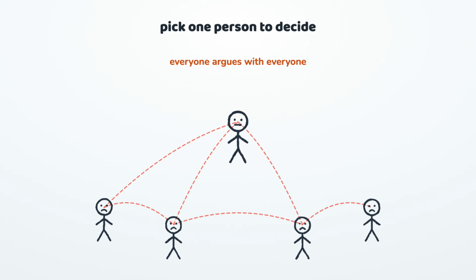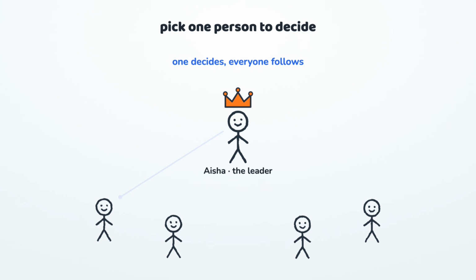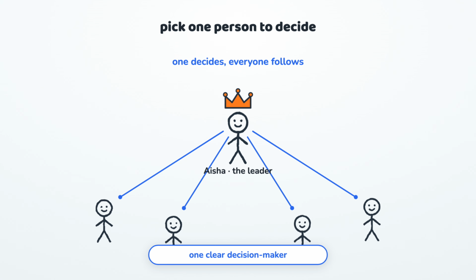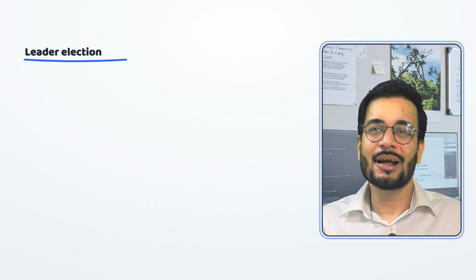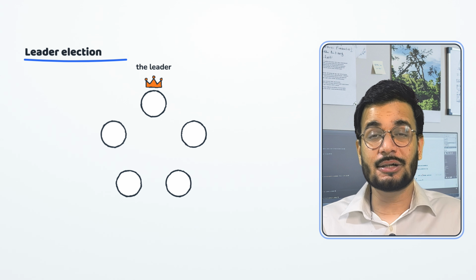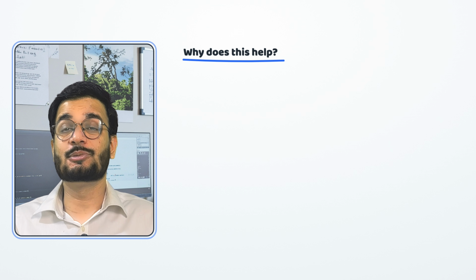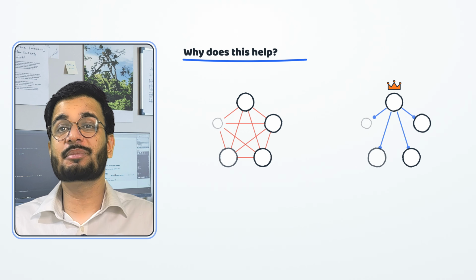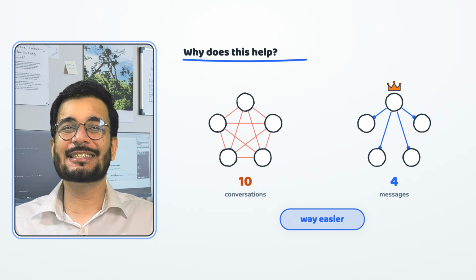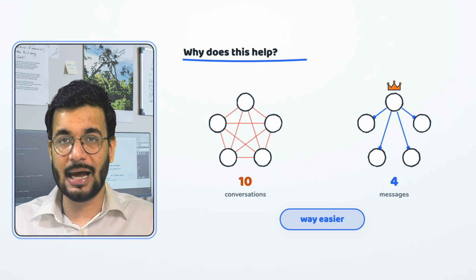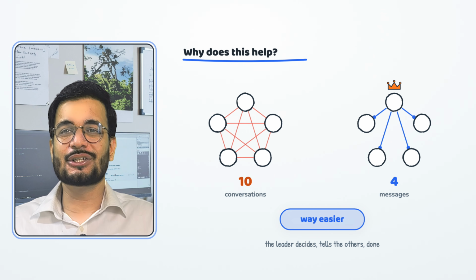Now, here's the first big idea, and it's one your friend group uses instinctively. Pick one person to decide. Instead of five people arguing, the group says, okay, Aisha, you choose and we'll go with it. Now there's one clear decision maker. No more chaos. In distributed systems, this is called leader election. The computers pick one machine to be the leader that makes decisions, and everyone else follows. Now, why does this help so much? Because coordinating one decision maker with many followers is way easier than getting everyone to argue every time. The leader decides, tells the others, and done.